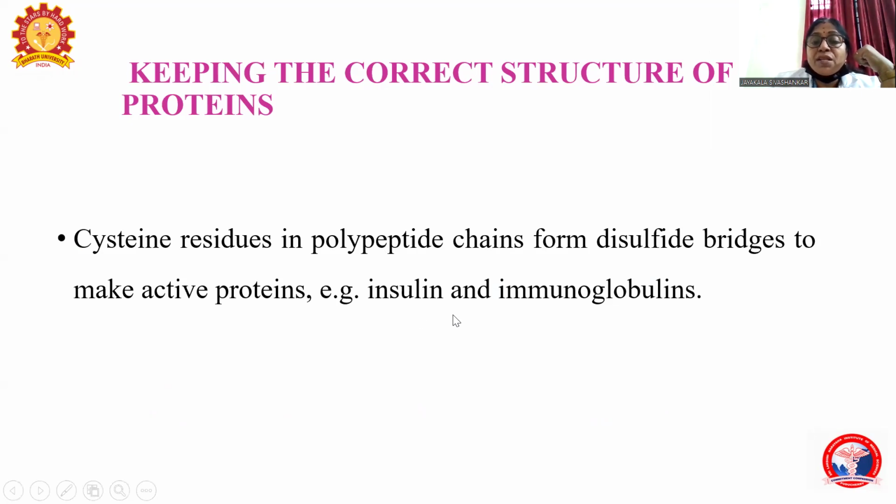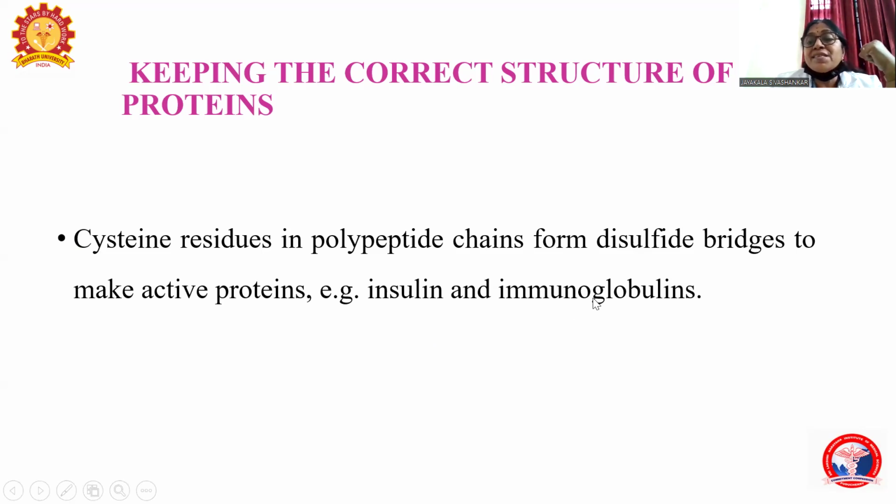For example, insulin. Insulin has the cysteine residues in its structure. So it forms the disulfide bridges along the intracysteine molecules, and keeps the insulin in its correct configuration. And immunoglobulins also have the disulfide bridges and keep the immunoglobulins in correct configuration, that is correct structure. And also it makes the insulin and immunoglobulin biologically active form.